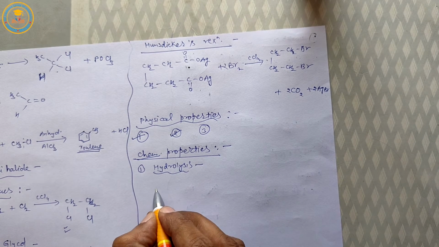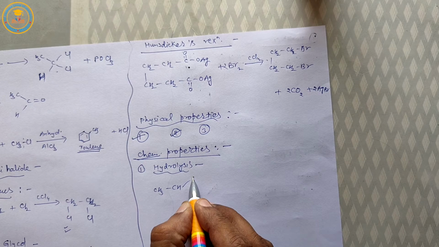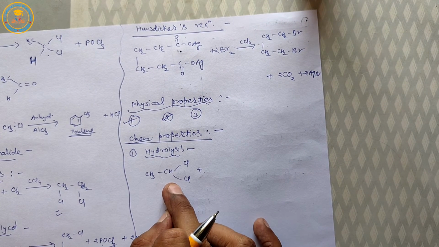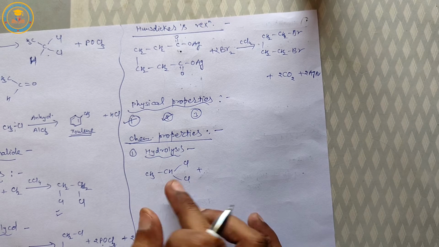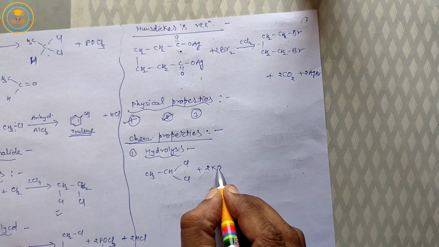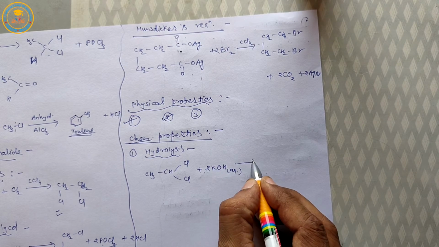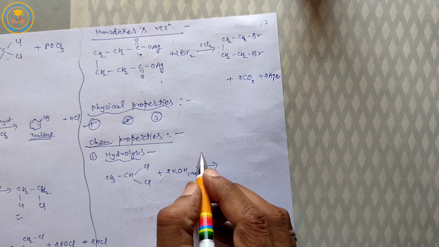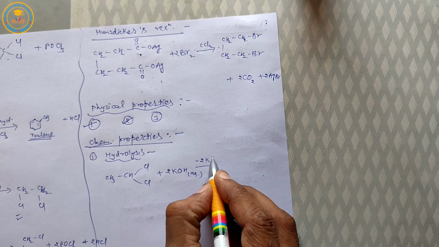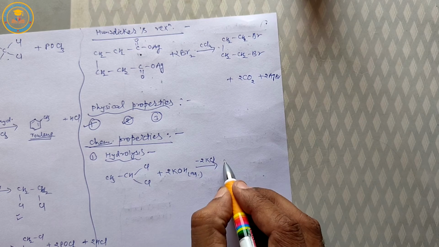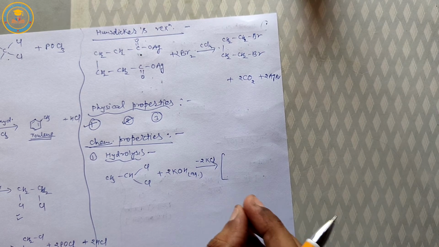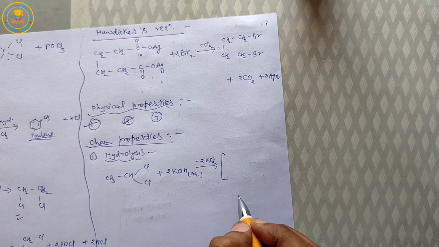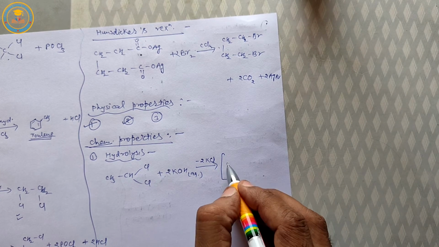For example, it is 1,1-dichloroethane molecule. When treated with aqueous KOH, after removing two molecules of potassium chloride, an unstable compound is formed which has two OH groups on one carbon atom.